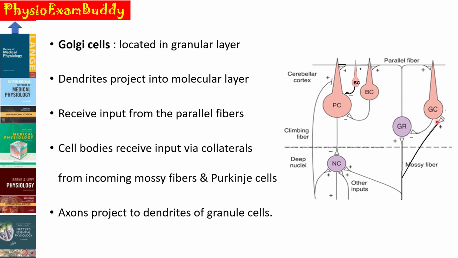Next is about the Golgi cell. It is located in the granular cell layer, and you can see here that the dendrites project into the molecular layer, and it receives the input from the parallel fibers. The cell bodies receive the input from the incoming mossy fiber as well as from the Purkinje cells, and the axons of this Golgi cell project to the dendrites of the granule cells. The output is basically inhibitory because the neurotransmitter is again GABA.